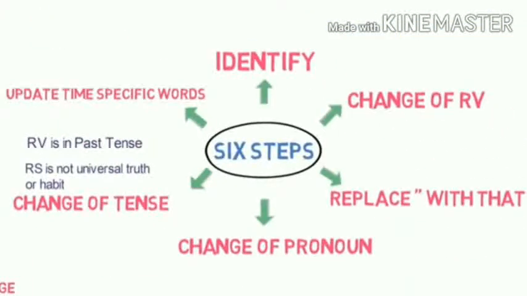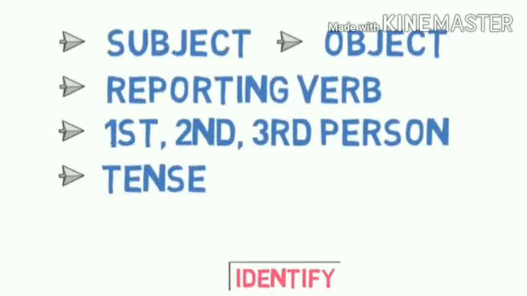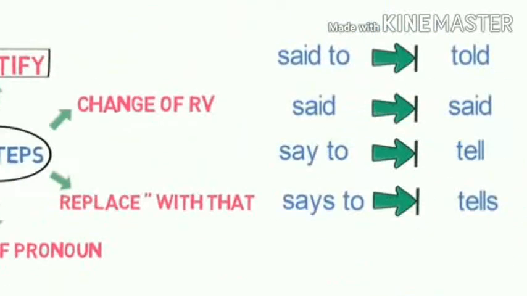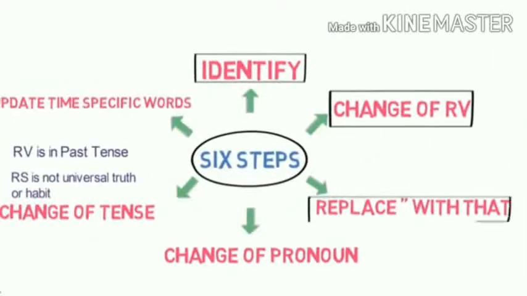Okay, this 6-step process you must apply, children. First, identification you must do: you must identify subject, object, reporting verb, first, second, third person, and tense. Then change of the reporting verb: said to becomes told, say to, tell, says to, tells. Then replace with that.